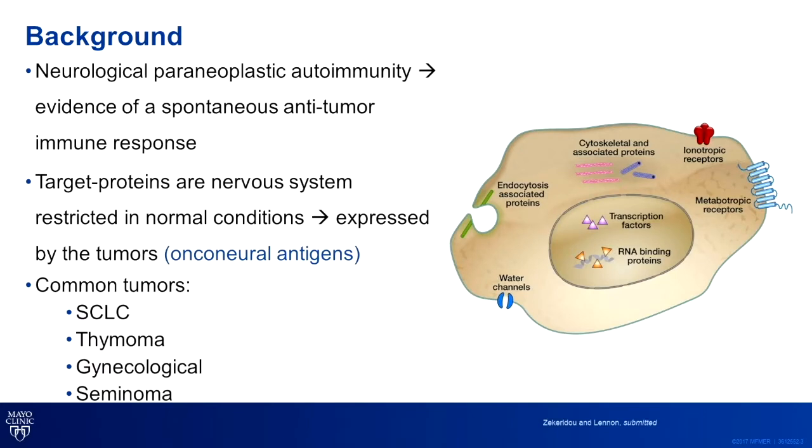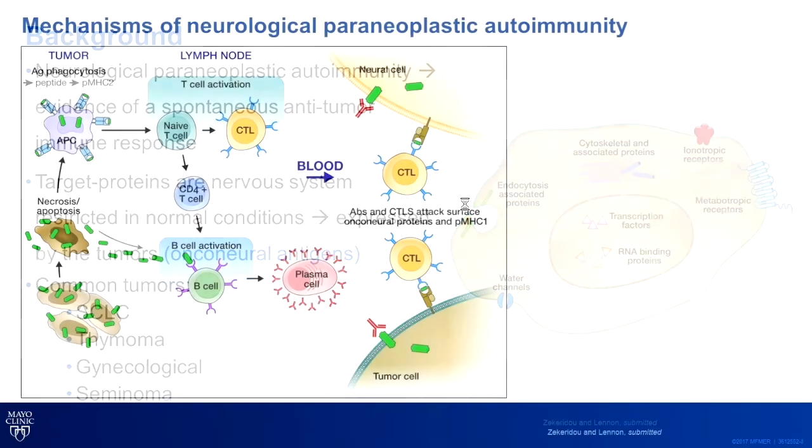So what is actually paraneoplastic neurological autoimmunity? It's evidence of a spontaneous anti-tumor immune response. We have proteins that are normally restricted to the nervous system that are now expressed by the tumor as onconeural antigens. For example, acetylcholine receptor, MAP1B, amphiphysin, aquaporin 4 water channel. Before the era of checkpoint inhibitors, the most common tumors that we would see with paraneoplastic autoimmunity would be small cell, thymoma, gynecological tumors, including breast, and seminoma.